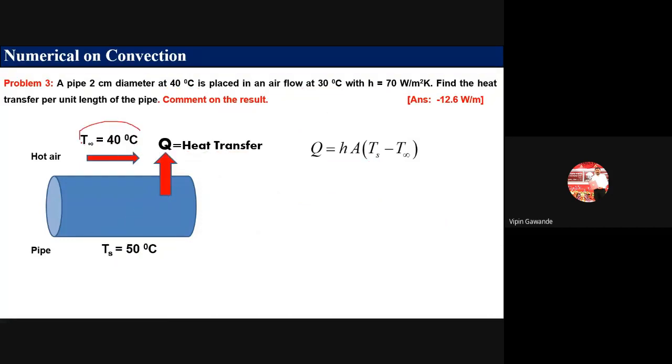Now the air temperature is 40 degrees Celsius. Same problem. Air temperature we have taken 40 degrees Celsius and pipe temperature we have taken 50 degrees Celsius. Okay, now you can easily see from temperature only you can identify from where the heat transfer occurs.